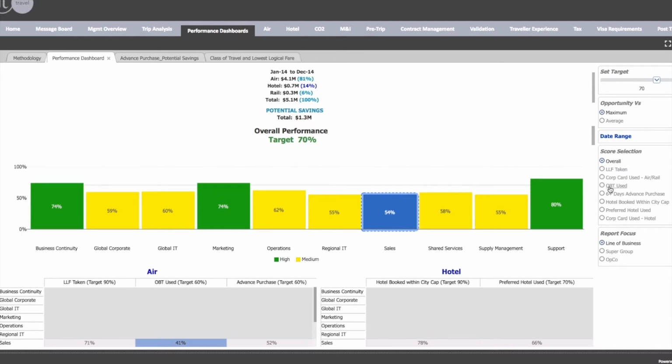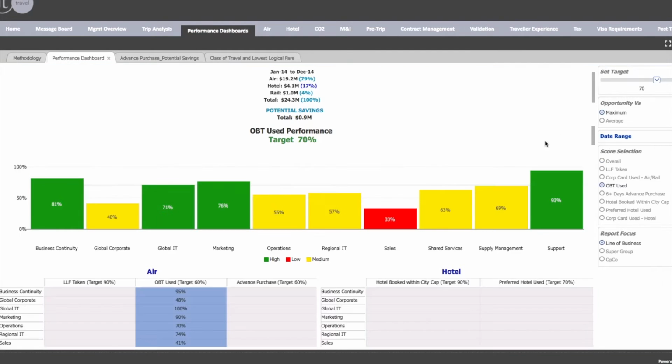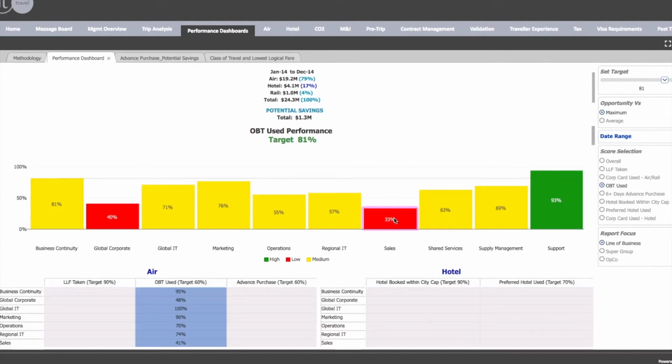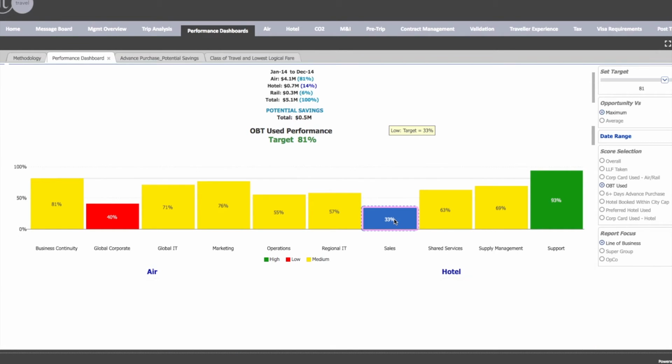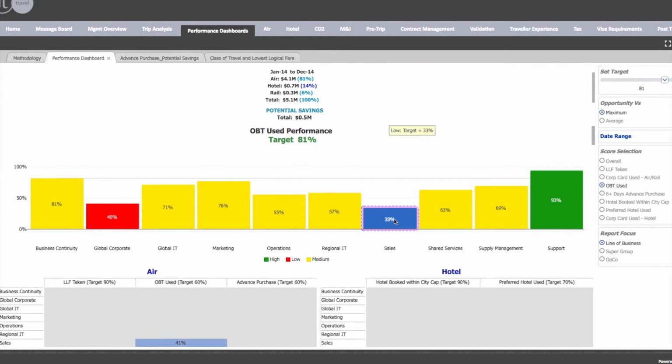We can see that there's the online booking tool usage down here on the bottom left-hand side. There's only 41%. That's all very useful, and you could by all means reach out to the sales director and say, please increase your online booking tool usage. But where this becomes more interesting is when you're able to give them a specific figure of how much you'd save if you were to do that. So let's look at online booking tool usage here on the right hand side and change the target to 81, which is roughly double. Then we click on sales, and we see that the savings that you can make are $0.5 million. Now that becomes powerful negotiation material for internal sales.